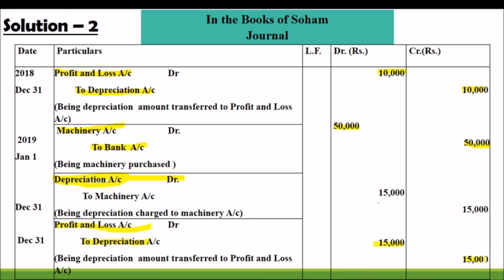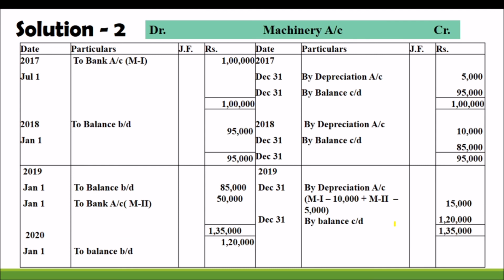My dear students, we are going to prepare the books of accounts. First one we have to prepare is the machinery account. Just look at this machinery account, the particular column, JF, amount column on the debit side, and on the credit side also the particular, JF, amount column. We have to write all the journal entries in the books of accounts.